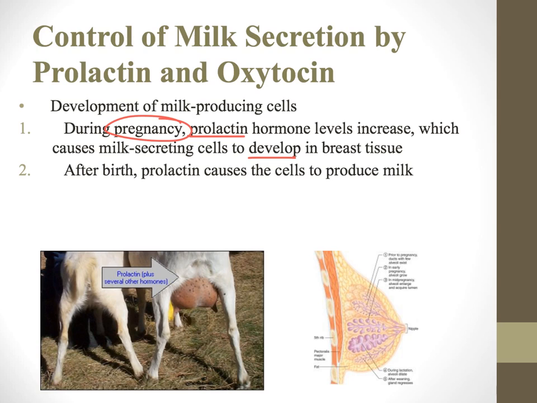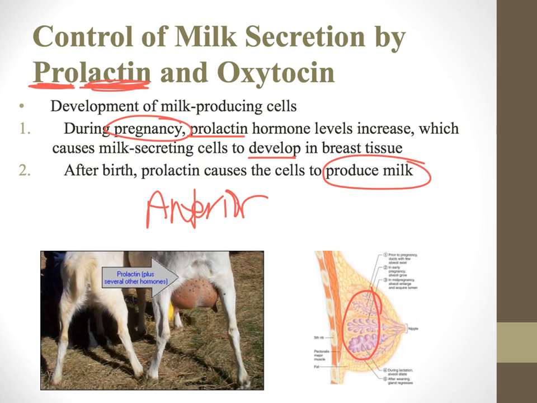After birth, prolactin levels are going to increase and cause these milk-producing cells to increase even more and start producing milk. So prolactin, okay, lactose should remind you of milk, and I'm making that milk in those milk-secreting cells. And again, that's going to come from the anterior pituitary. So anterior, hope you can read that.